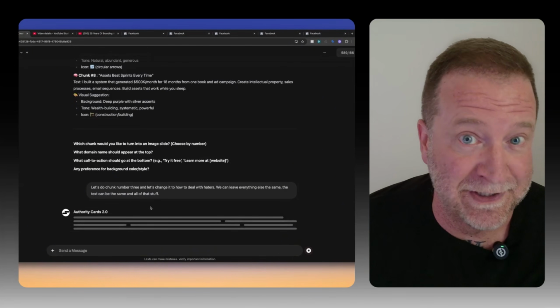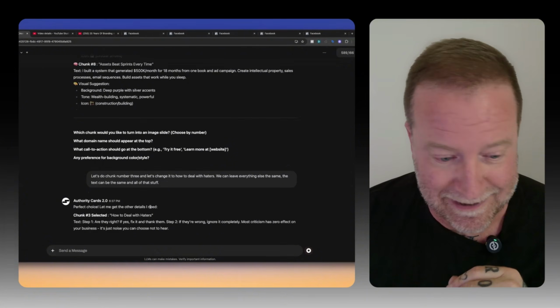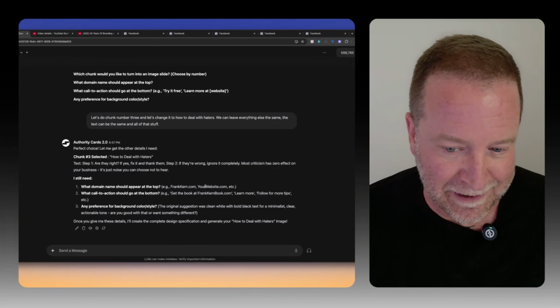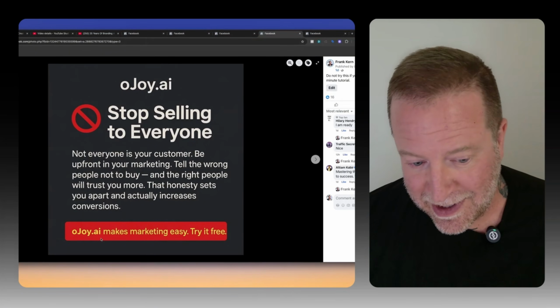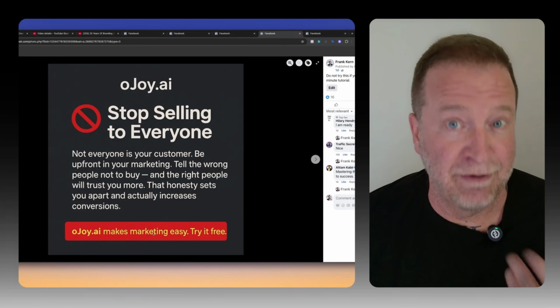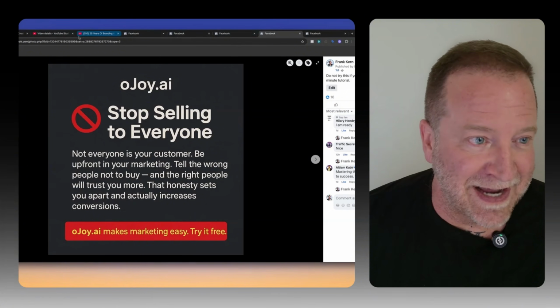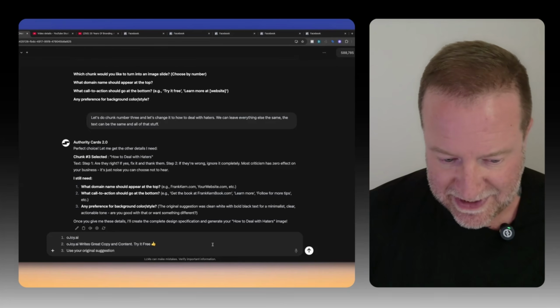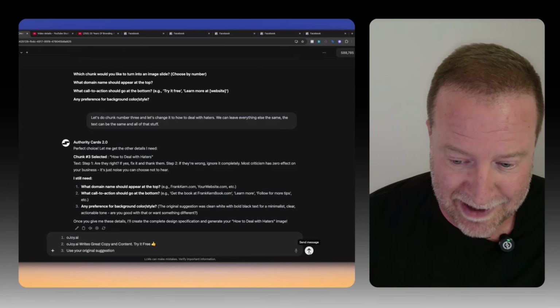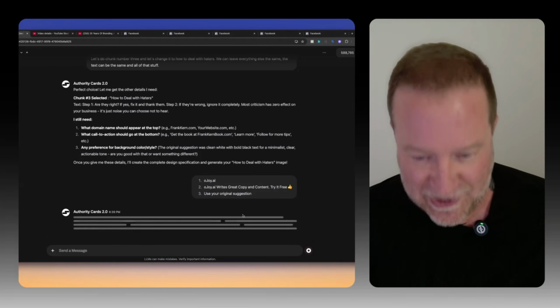Now it's going to ask us some questions before it makes this image. What domain do we want to appear? What call to action? So if you notice, we've got a domain here, and then we have a little call to action telling them what to do. So it's asking us for that. It's also asking, do you want to change anything about the background and stuff? I don't even know what it suggested for the background, but we'll see. All right. So I'll click go on that one.